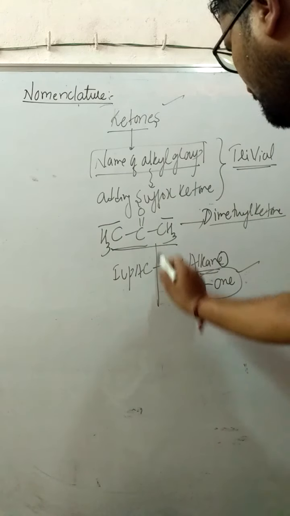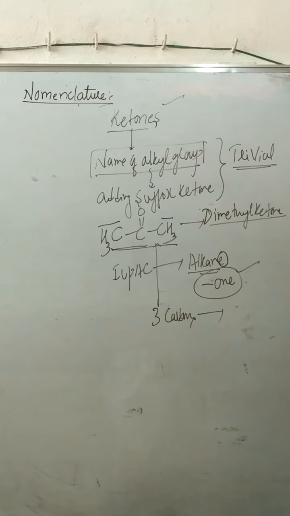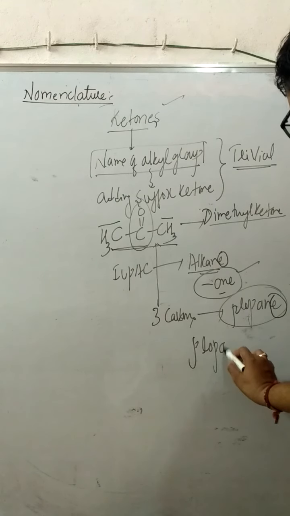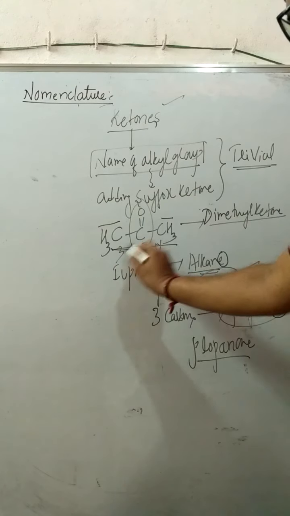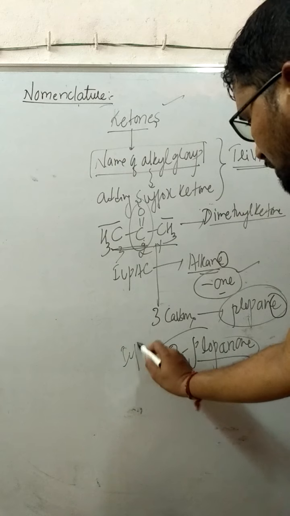When I consider this compound, how many carbons does it have? It has 3 carbons, which means it is propane according to the saturated compound. But here there is a ketonic functional group, hence replace E by ONE. The name is written as propanone. But the C=O group is present at which position? Second position. Hence it is called 2-propanone with reference to IUPAC nomenclature.